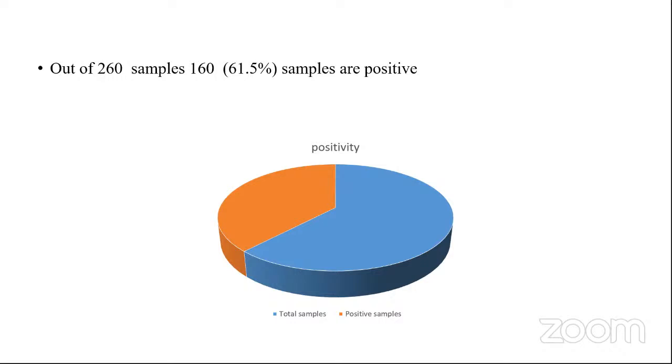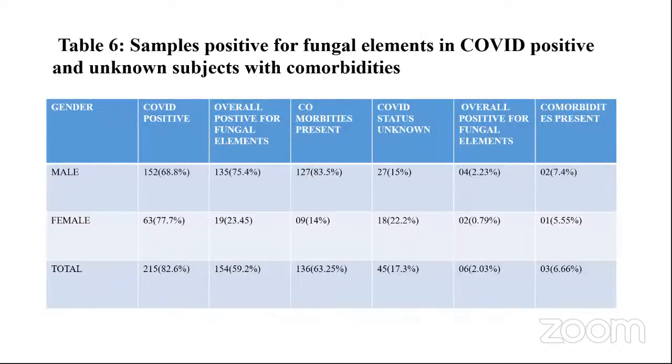So then, in the present study, out of about 260 samples, 160 samples, that is 61.5% samples are positive. Then this is the table which tells about the samples positive for fungal elements in COVID positive and unknown subjects with comorbidities. Here, overall positive for fungal elements in the case of male are 135, in the case of female are 19, total 154 patients are positive for fungal elements. In here, comorbidities are present for 127 patients among 152 and 9 patients in females among 63.